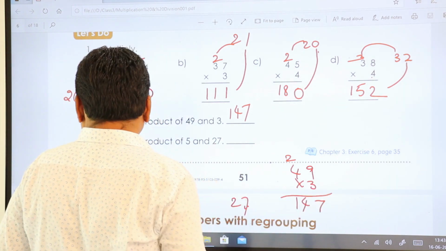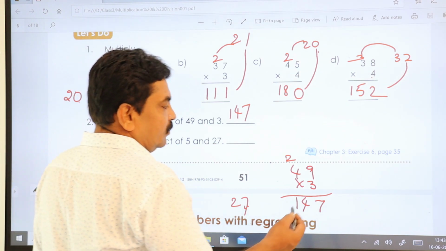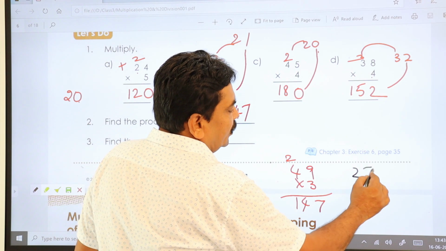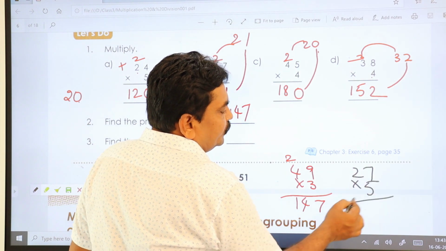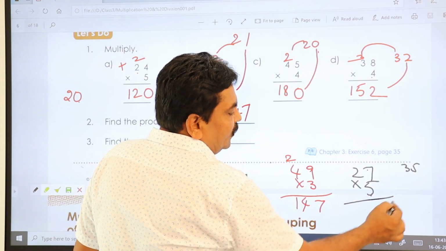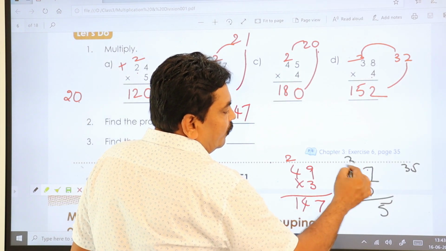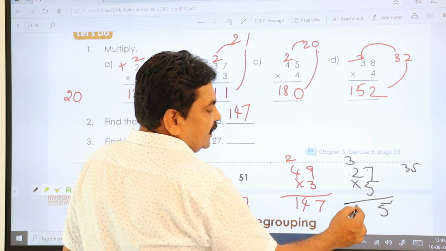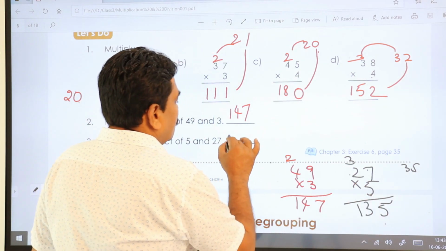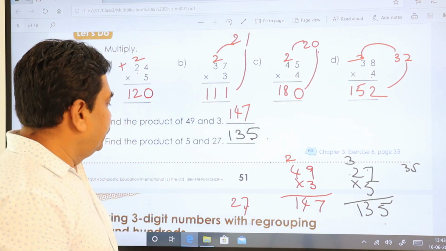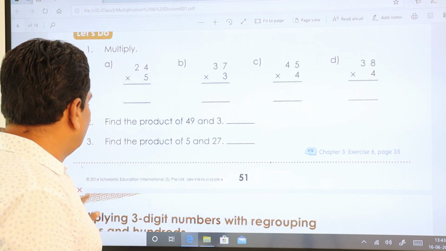We'll do it here with another color. 27 and 5. So write down 27 into 5. 5 sevens are 35. No? This 5 you write down and 3 you carry forward to the next number. 5 twos are 10. 10 plus 3 is 13. So the answer is 135. Let's go to the next.